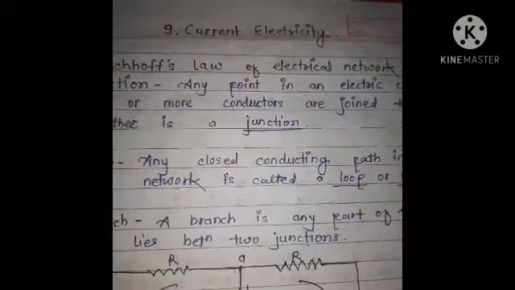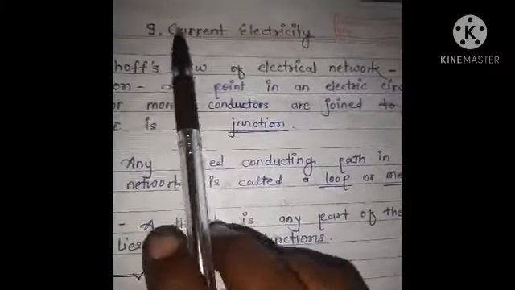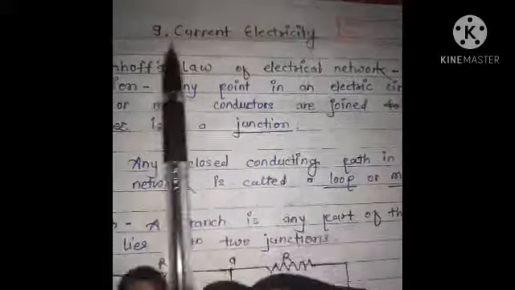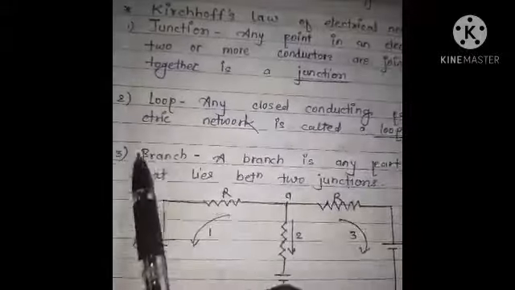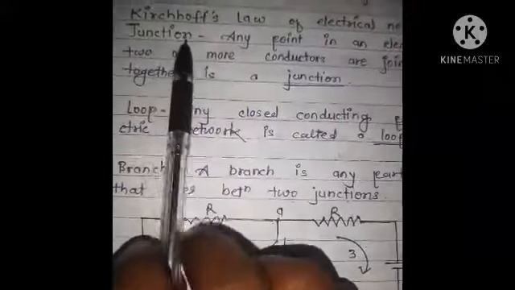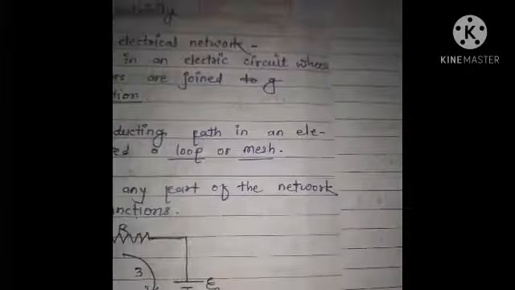Hello students, now we are going to start a new topic, that is the ninth topic, current electricity, in which we see some terms: junction, loop and branch. What is meant by junction? A junction is the point where a number of conductors come together. Suppose point P where 3 conductors come together to form a junction.